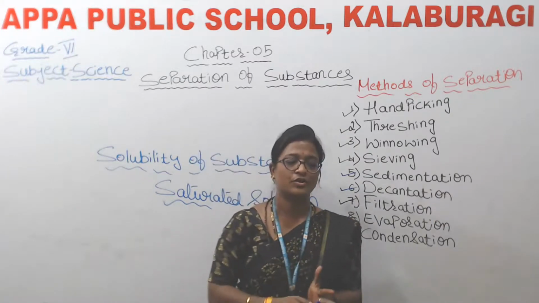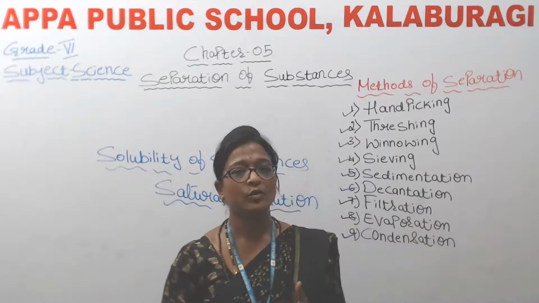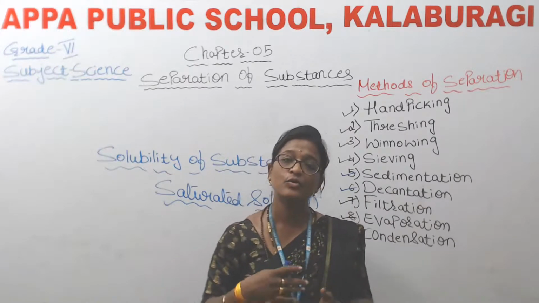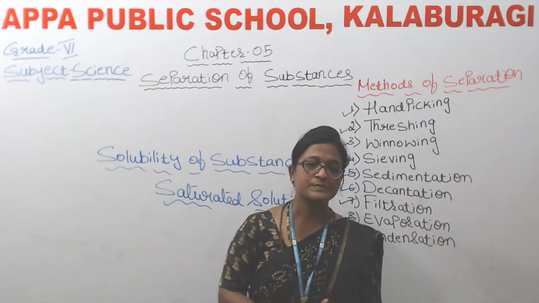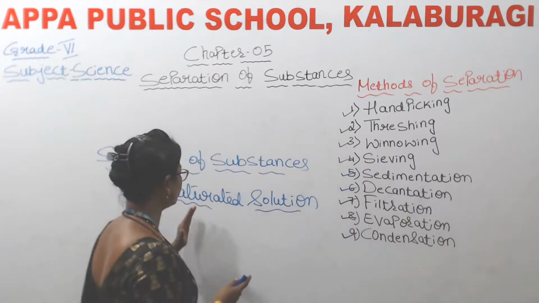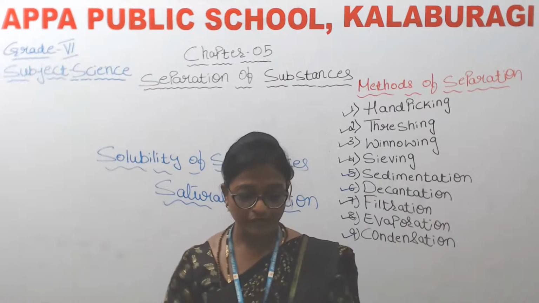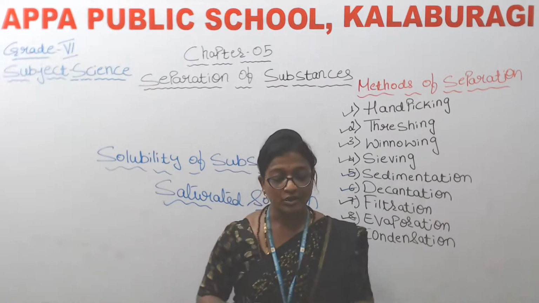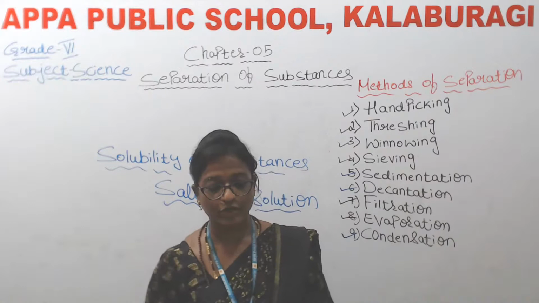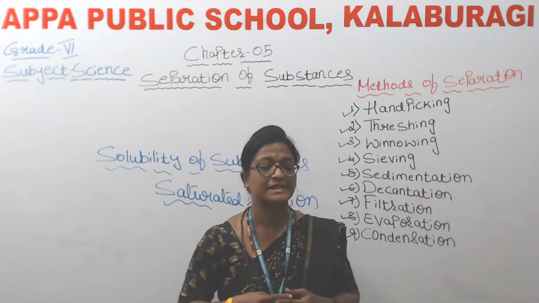After adding 1, okay, 2, okay, but if we go on adding more salt in water, it stops dissolving and it forms a solution which is known as a saturated solution. So from this what we come to know? We come to know that water dissolves different amounts of soluble substances in it.